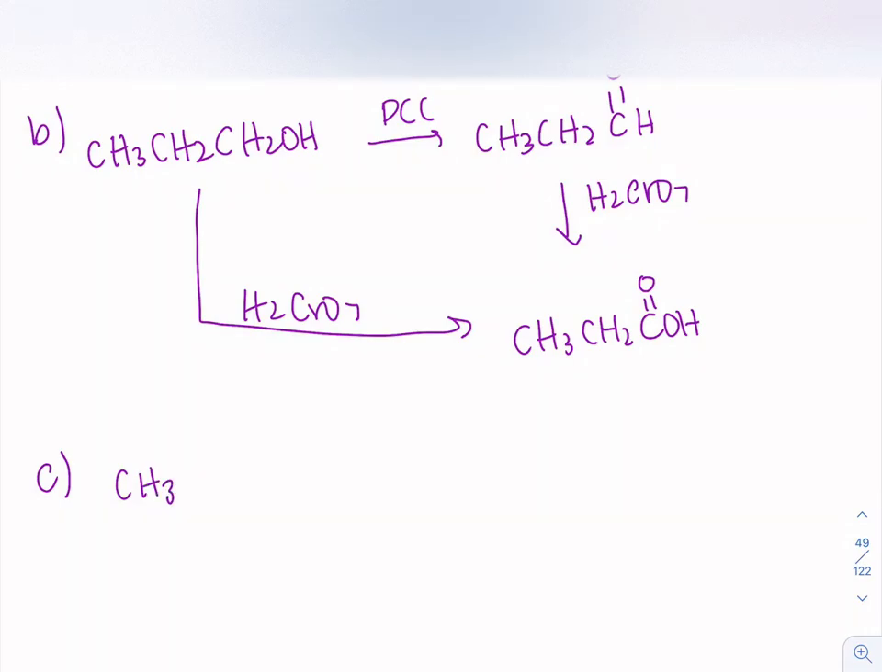Part C, we have secondary alcohols being oxidized to ketones. So let's use propanone here as our example. So here you could use either one of these oxidizing reagents because it doesn't matter since it's in the middle of the chain. It can't be oxidized too much. There's only one thing it can be turned into.